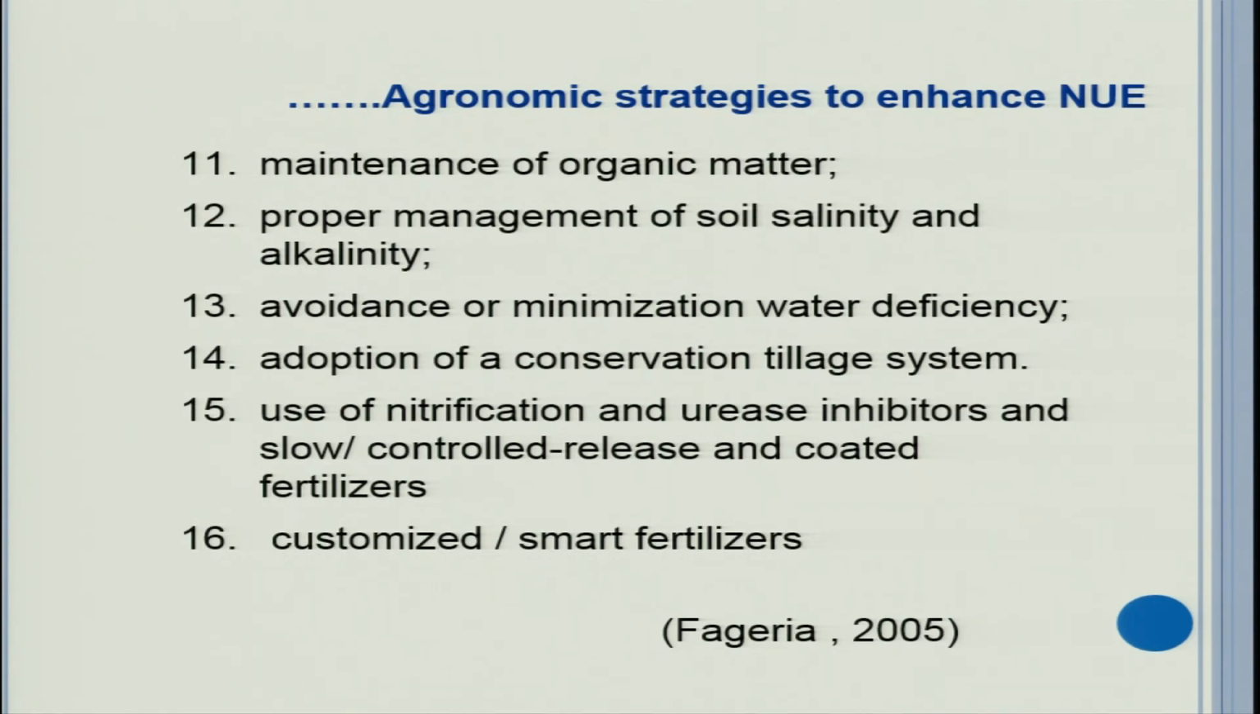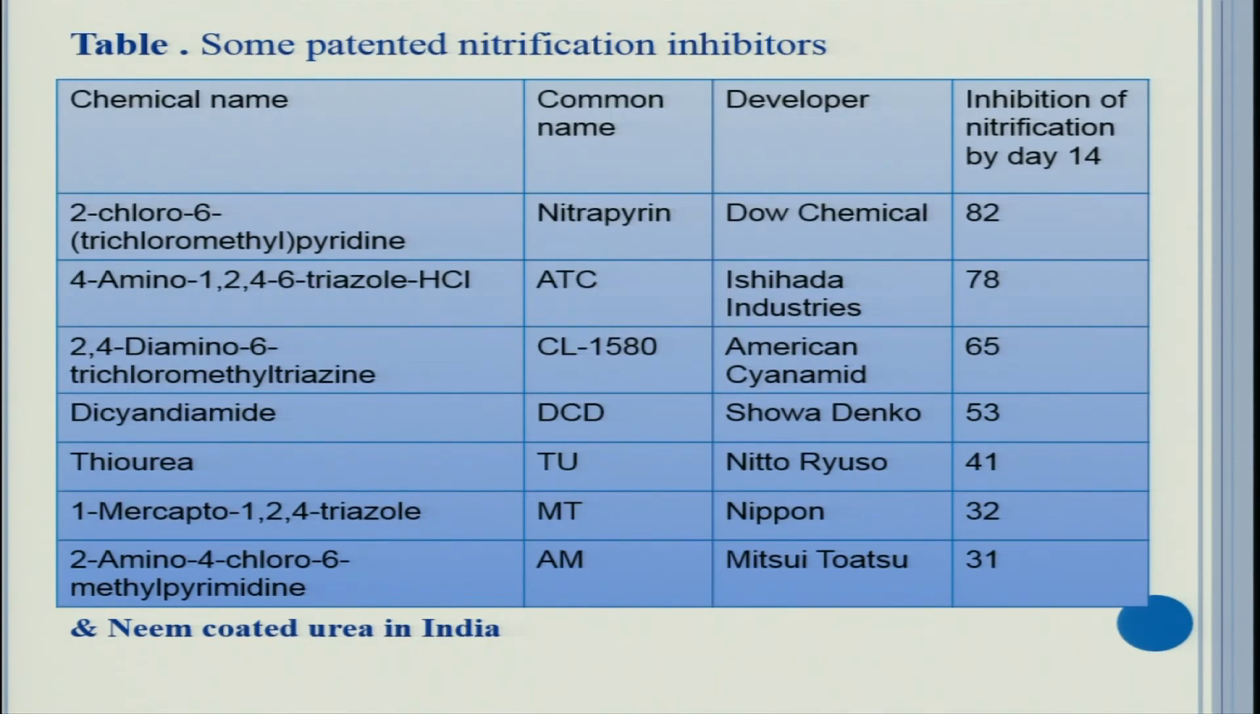Avoidance or minimization of water deficiency. Fertilizer has very good interaction with the water. Reduced water level will decrease the nutrient use efficiency and vice versa. Adoption of conservation tillage has been found to improve the nutrient use efficiency, and definitely use of slow release fertilizers, inhibitors etc. Now in India we are lucky to have neem coated urea, which will increase the nutrient use efficiency.